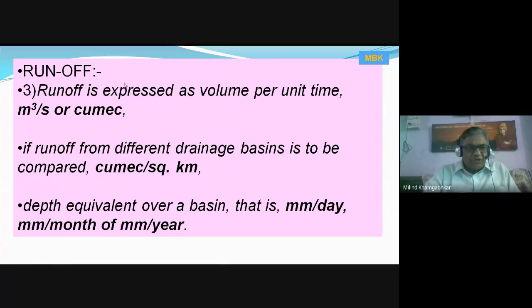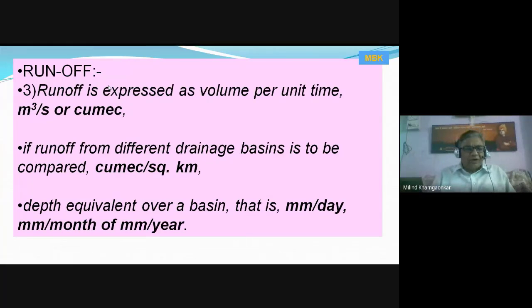The same thing, that is the runoff, is the water which accumulates into the stream due to precipitation after satisfying the needs of evaporation, transpiration, infiltration, interception, depression storage, etc. All the abstractions, and whatever water remains which we can see in the flowing streams, is called runoff.